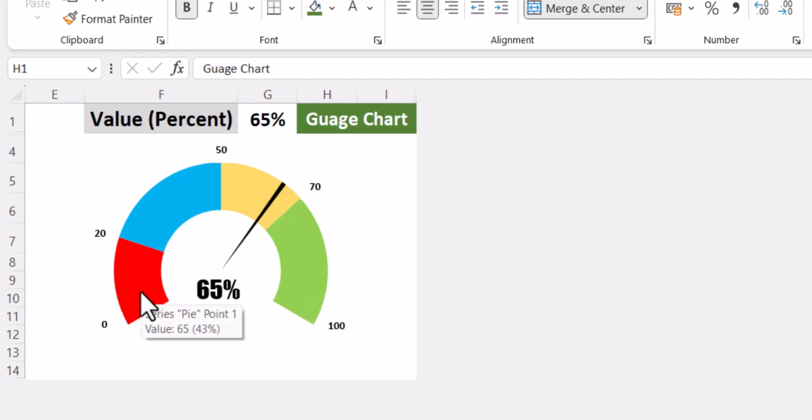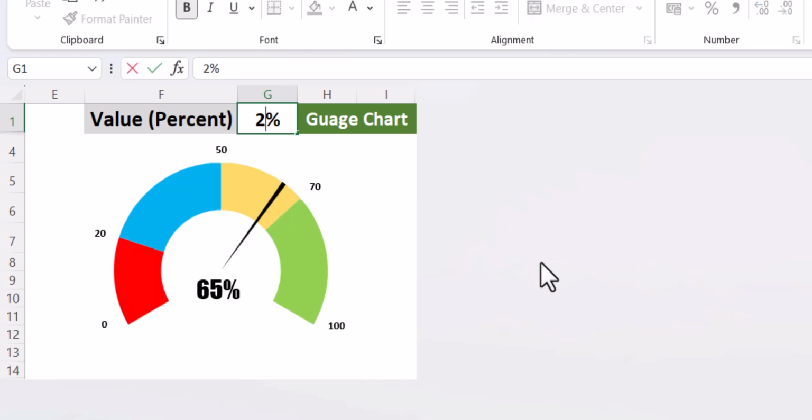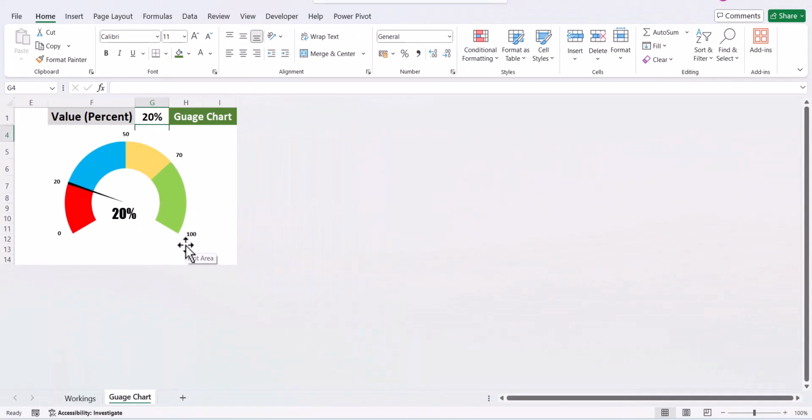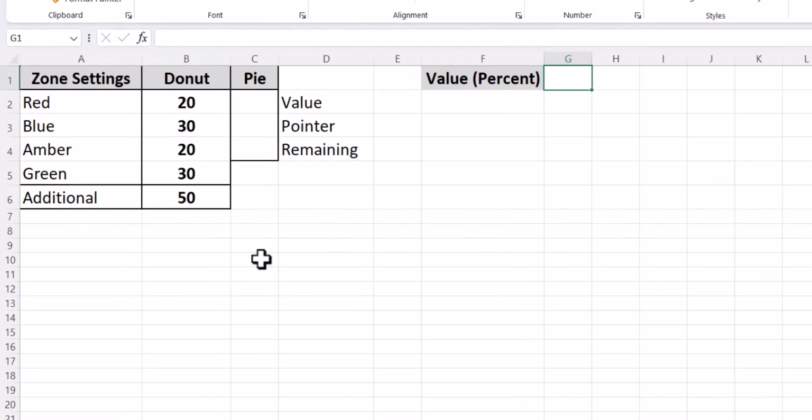So we have used red, blue, amber and green to denote the performance, where green is the best performance and red is the worst performance. As we write the percent over here, the percent changes accordingly in the gauge chart. Let's go ahead and see how to create it.